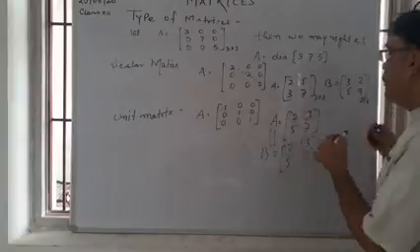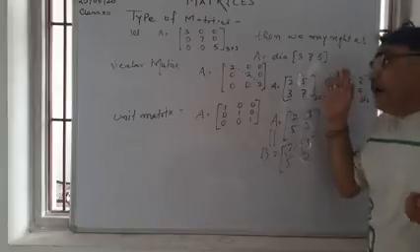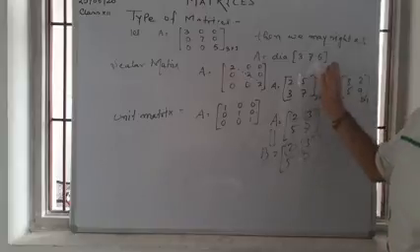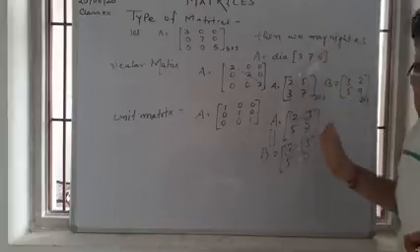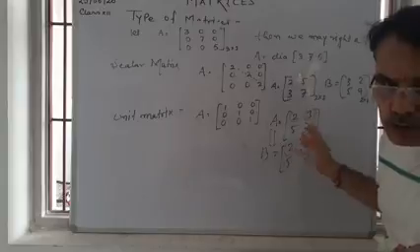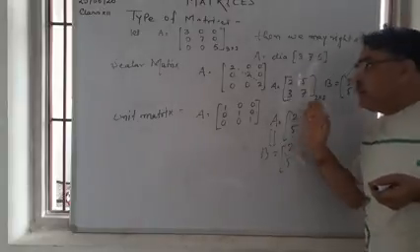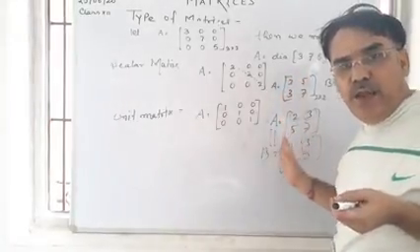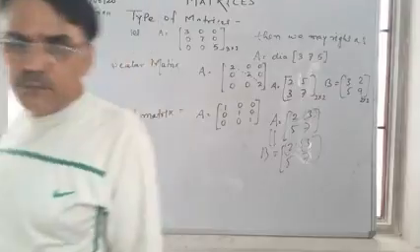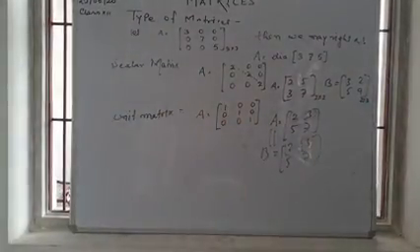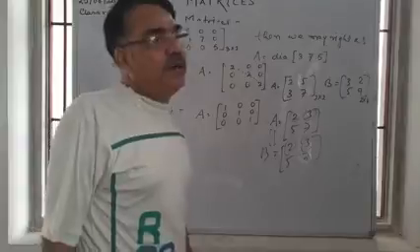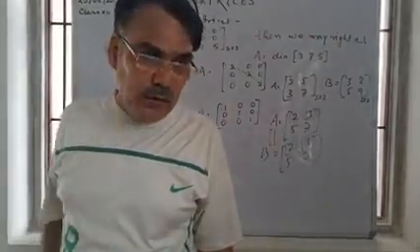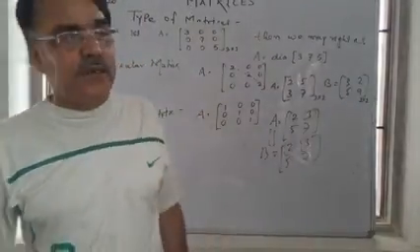You can see, and so we can say that all the equal matrices are comparable matrices, but comparable matrices need not be equal matrices. Clear? Now you can solve the first and second exercise. So solve it, and after that we will discuss the next topic.